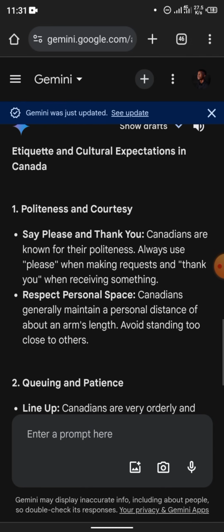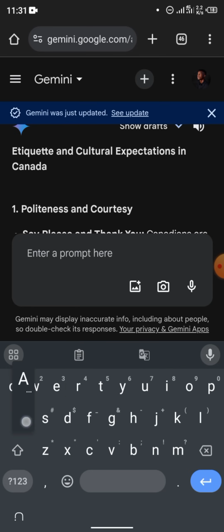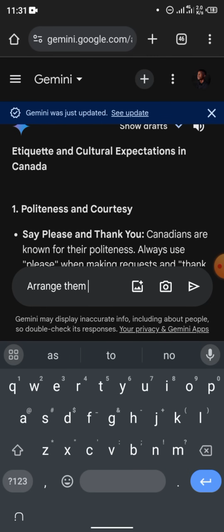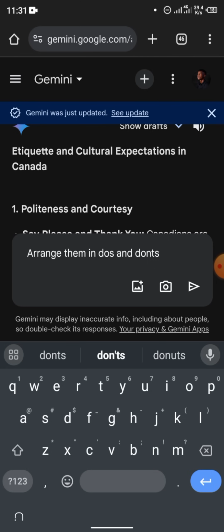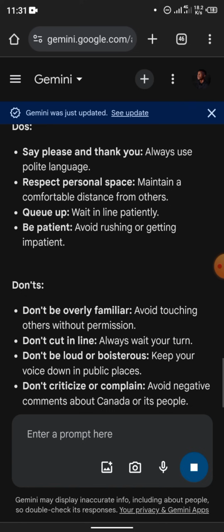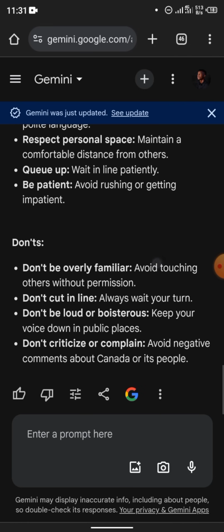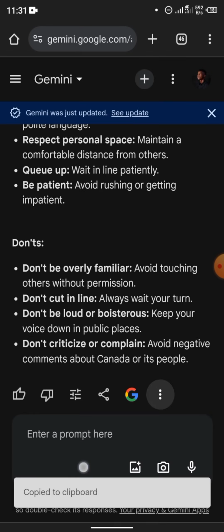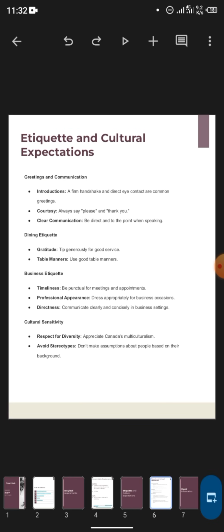You can see. If I tell it to arrange this as do's and don'ts, okay, great. So you can just copy this, go back to your slides, and paste it here.